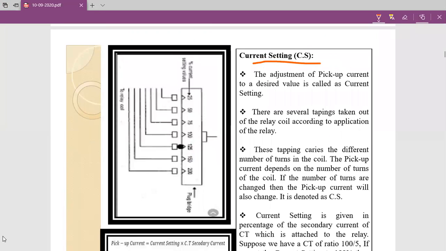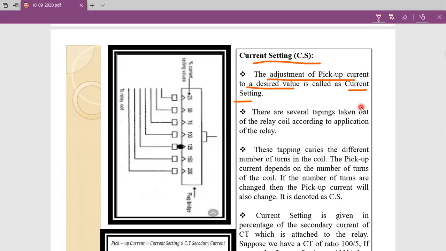Current setting is the process of adjustment of pickup current to a desired value. It is called a current setting.